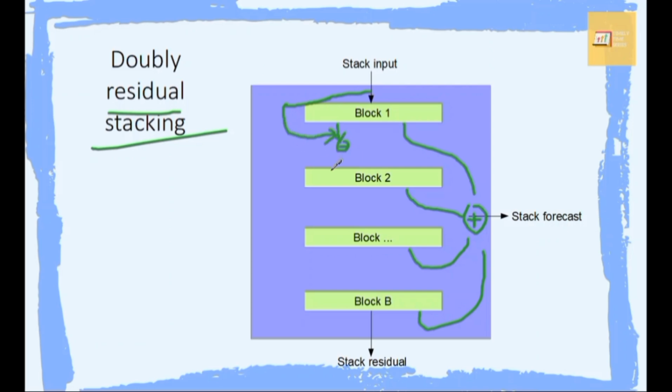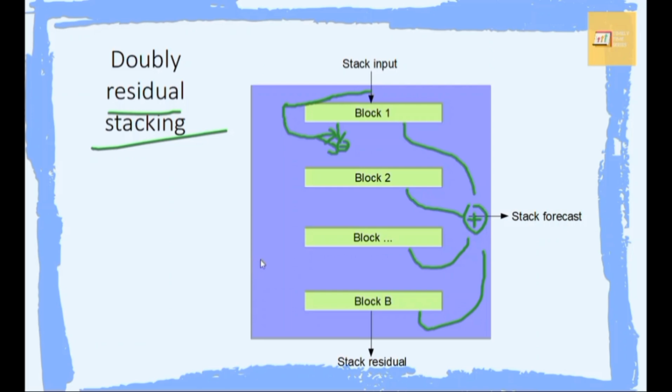If we're in stack 1, which is the closest stack to the raw input, then the backcast of block 1 would be subtracted from the raw input. So they will meet here, and then we take the difference of the input of block 1 and the backcast from block 1. And the result of that would be used as the input of block 2.